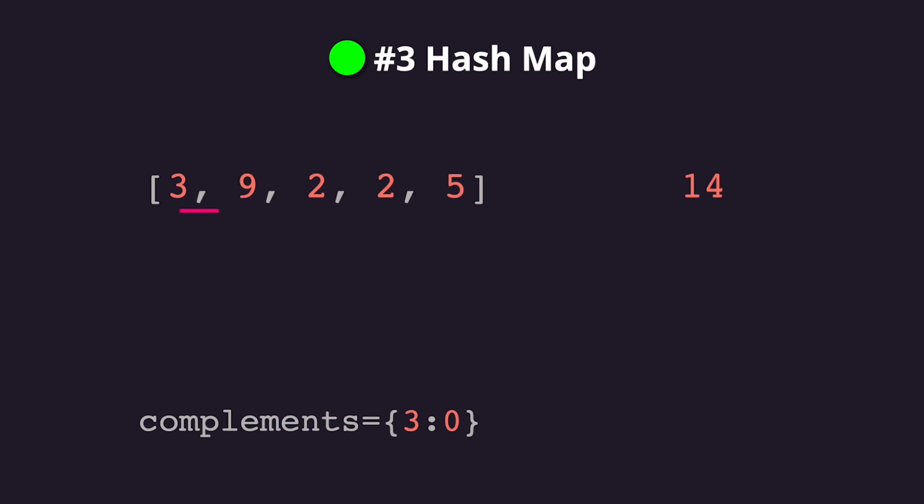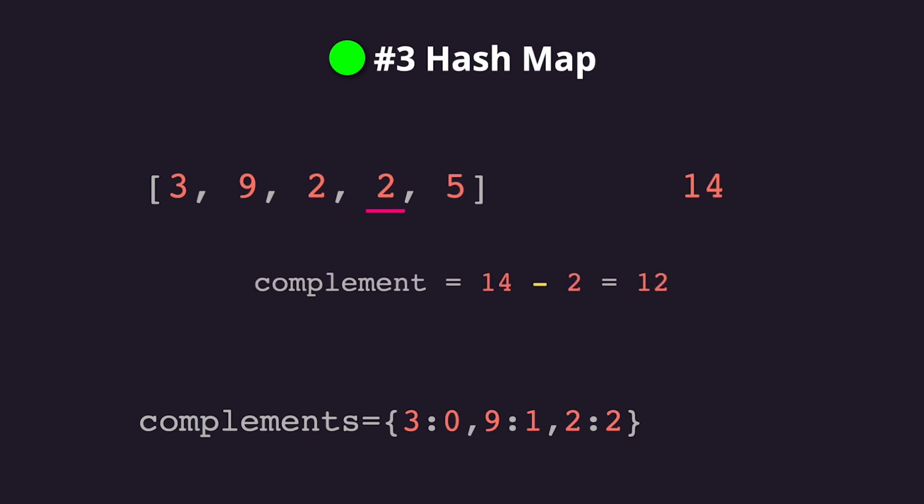We move to 9, and the number needed to reach the target is 5, which is not in the dictionary, so we add 9 as a key and 1 as a value. We continue to 2, which needs a 12. Since 12 is not in the dictionary, we add 2 with its position, which is also 2. We move on to the next element, which is 2 again. So to get to 14, we need a 12. Since 12 is not in the dictionary, we insert again 2 as a key and we update its value to 3.